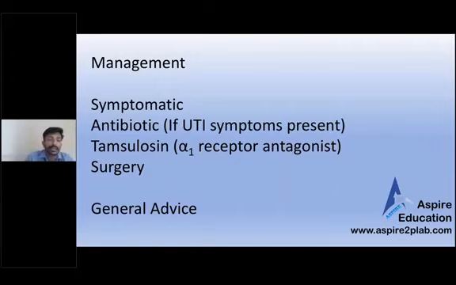Antibiotics are only given if you suspect it's a UTI or pyelonephritis. So if you have some symptoms of UTI or pyelonephritis, you can go for it. And we may give tamsulosin as well. Why tamsulosin? It will just relax the muscle at the neck of the bladder, so the chances that the stone will come out are higher.